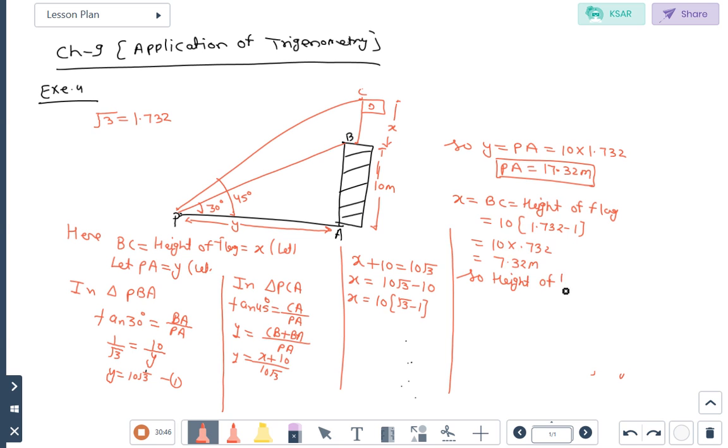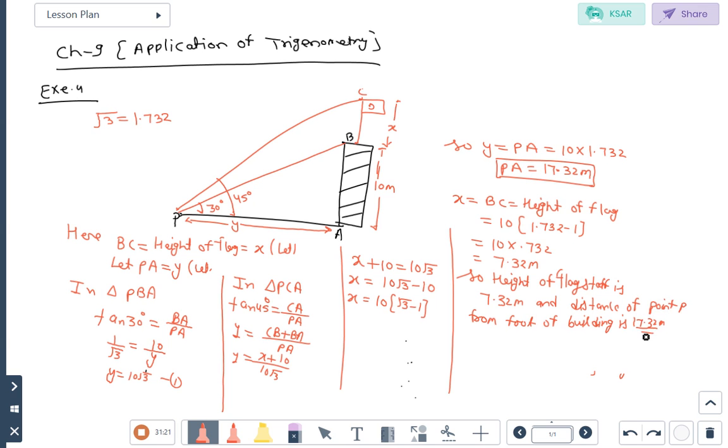So height of flagstaff is 7.32 meter and distance of point P from foot of building is 17.32 meter. Understand, students?